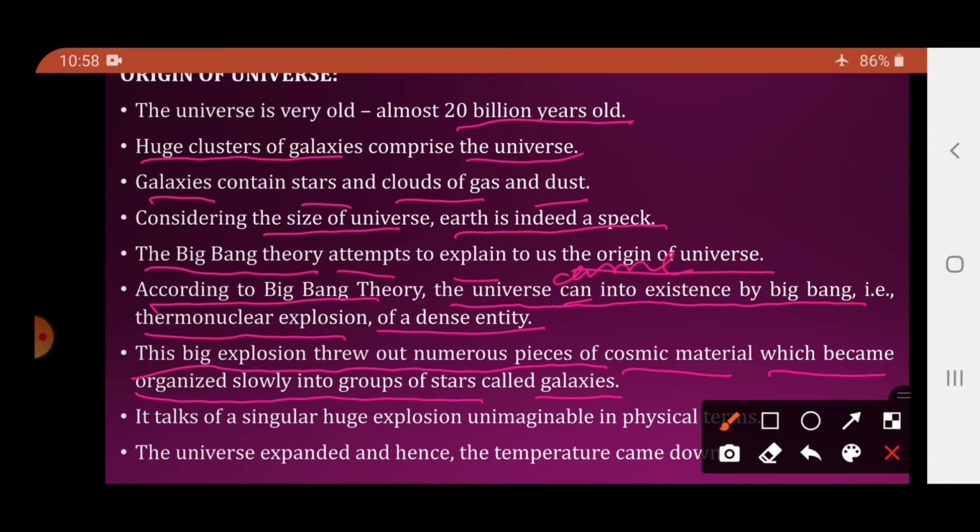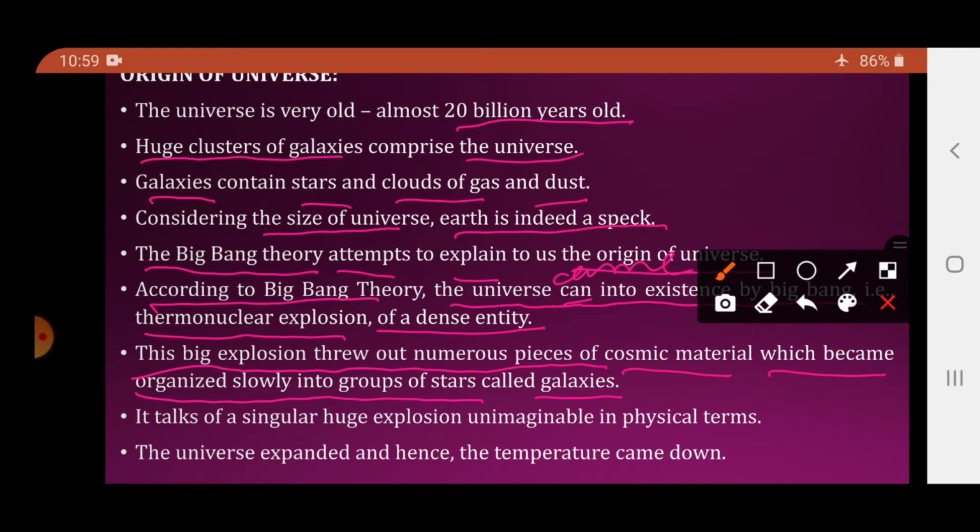This dense entity or material underwent a thermonuclear explosion, and it resulted in the formation of numerous pieces of certain particles. These particles later organized into small groups of stars, and these groups of stars are called galaxies. So basically we can say that due to the big thermonuclear explosion, galaxies were formed.